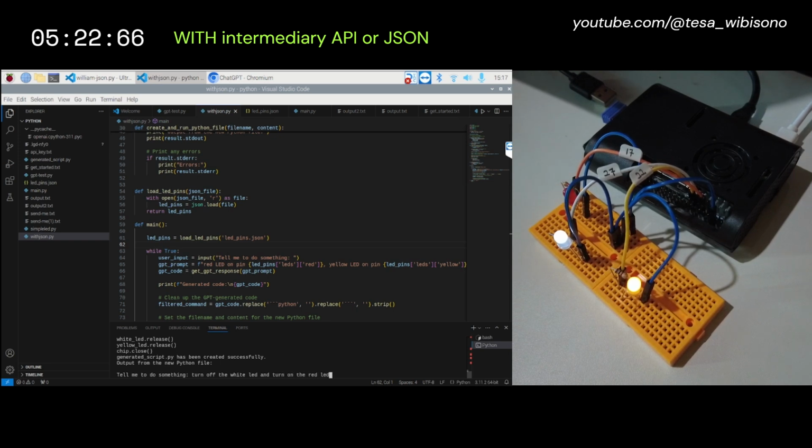We ask ChatGPT API to turn on the red LEDs and turn off the white LEDs. We want to see if it could complete the task without turning off the yellow LEDs. ChatGPT can complete the task of turning on the red LEDs and turning off the white LEDs, but it's also turning off the yellow LEDs.